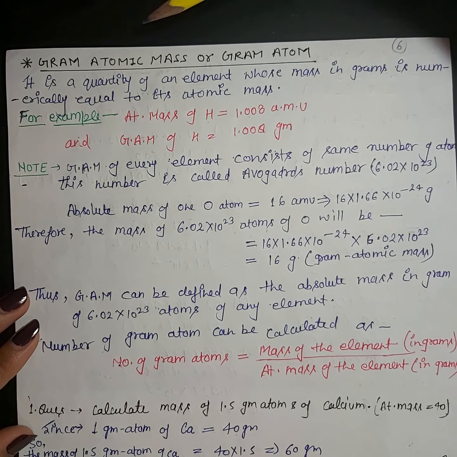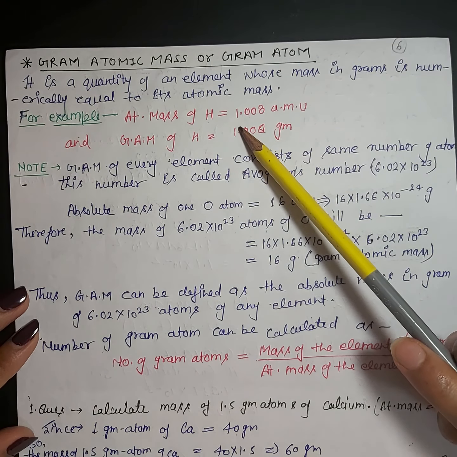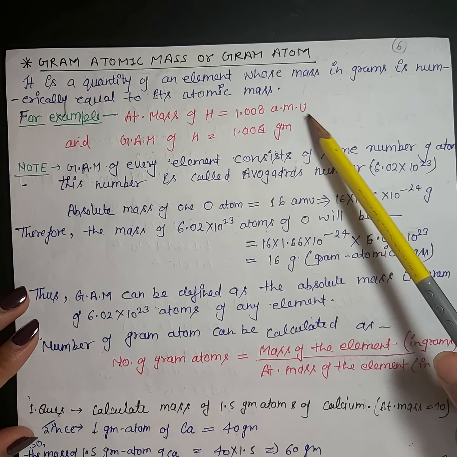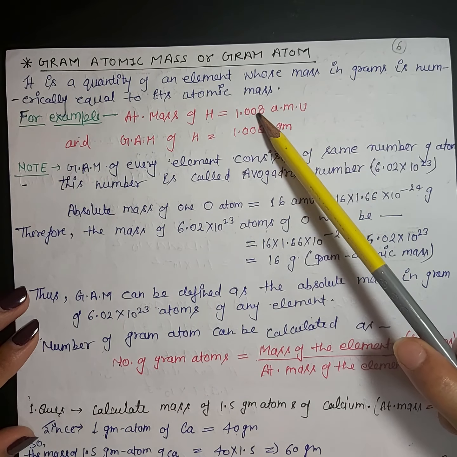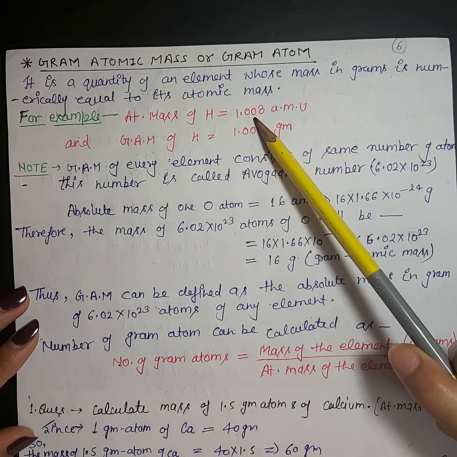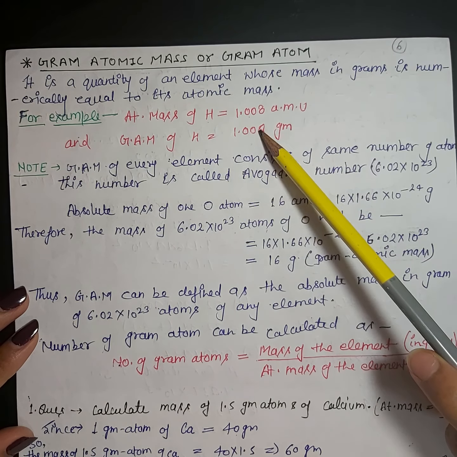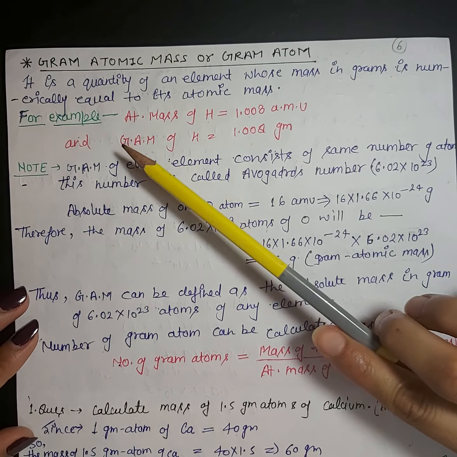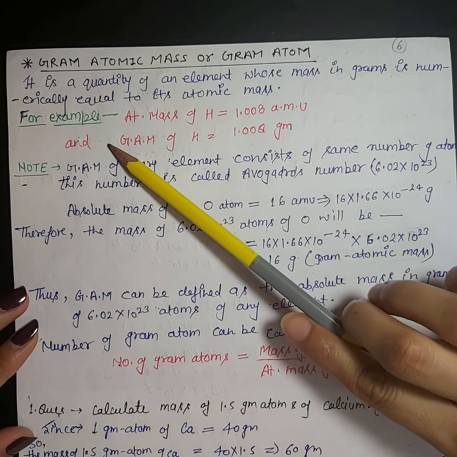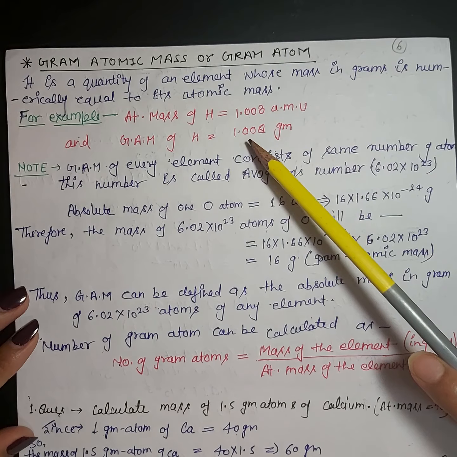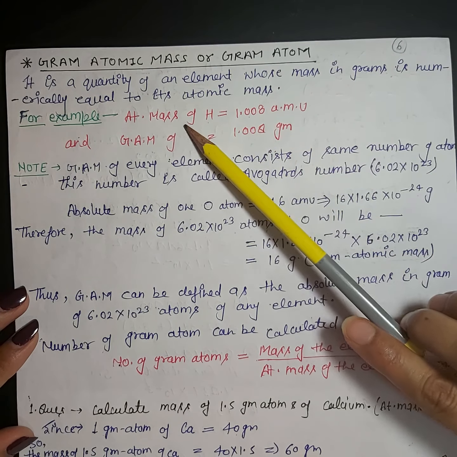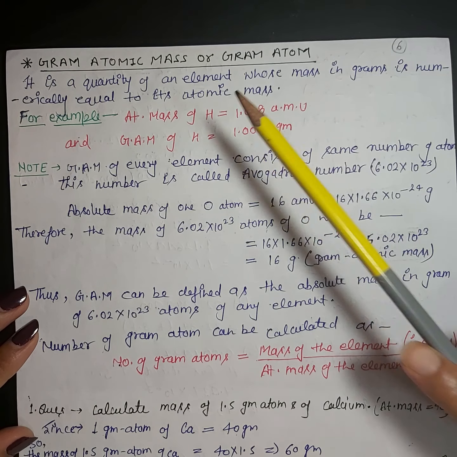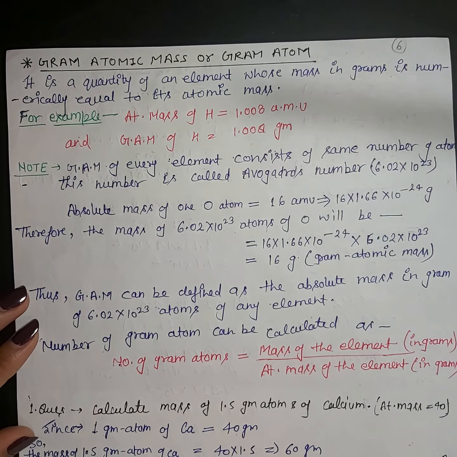Next topic is gram atomic mass or gram atom. So what is gram atomic mass or gram atom? As we know, the atomic mass of hydrogen is 1.008 AMU. So when we take 1.008 gram, a quantity equal to the atomic mass, it is known as gram atomic mass. So what is gram atomic mass? Gram atomic mass is a quantity which is numerically equal to the atomic mass of any atom. So this is gram atomic mass.